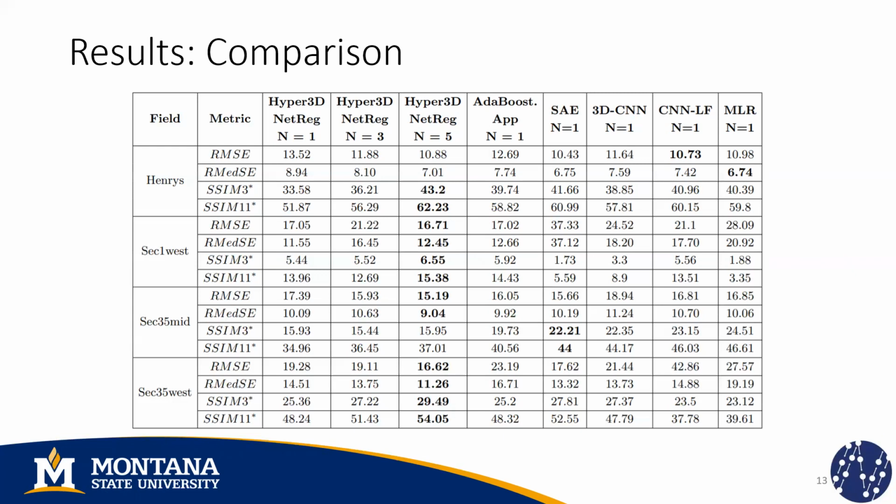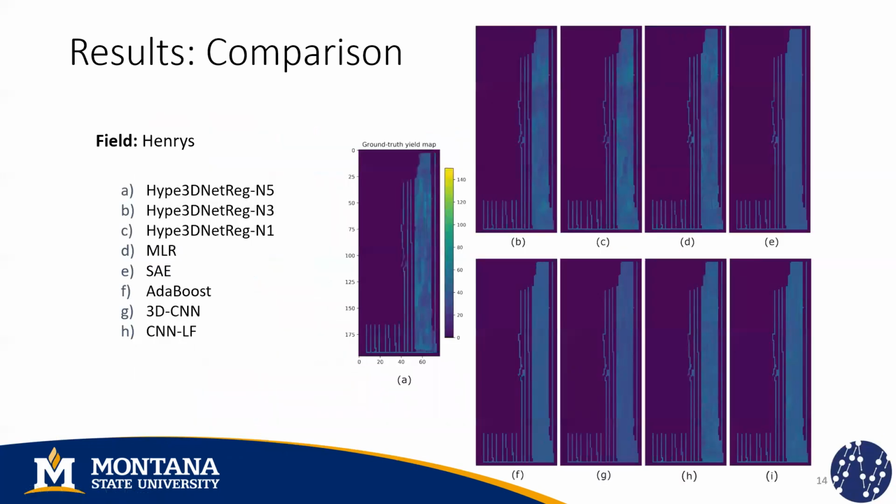And that is why we need to take into account the similarity metrics. So we obtain one of the lowest RMSE, but also the highest similarity metric. And that is why these results are the best. And we will be able to see that visually in the next slide.